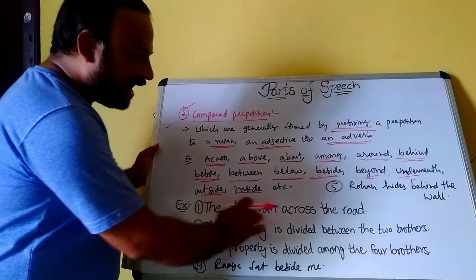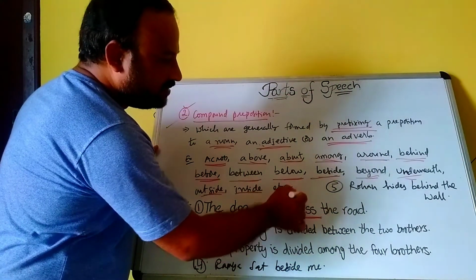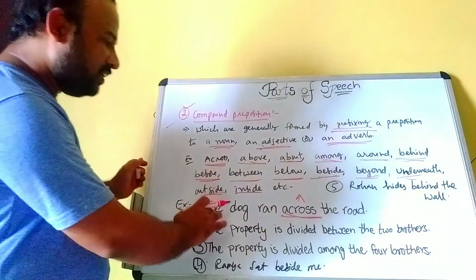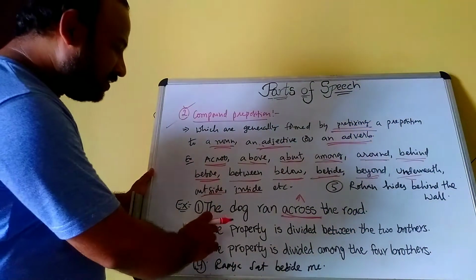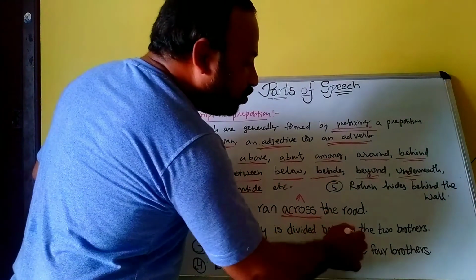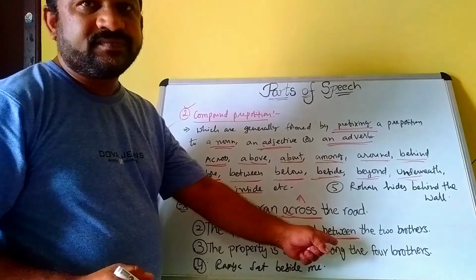Examples: the dog ran across the road. Across is a compound preposition. And the property is divided between the two brothers. Here, between is a preposition.